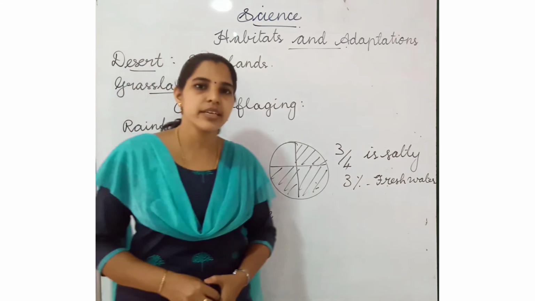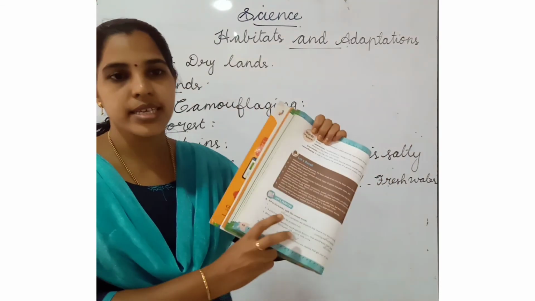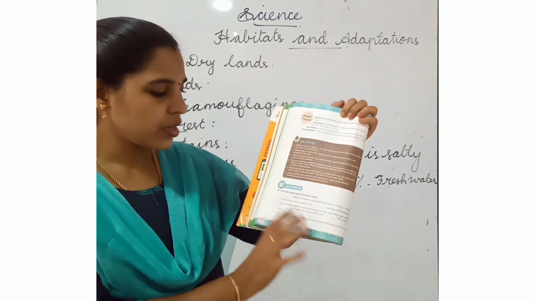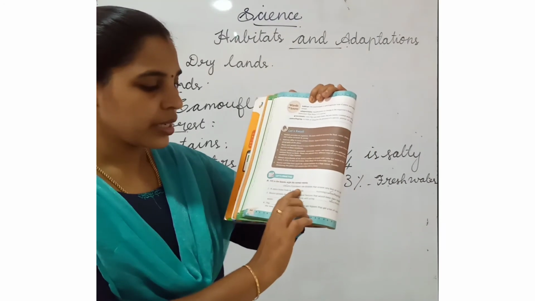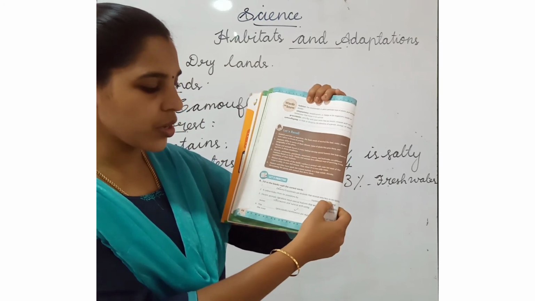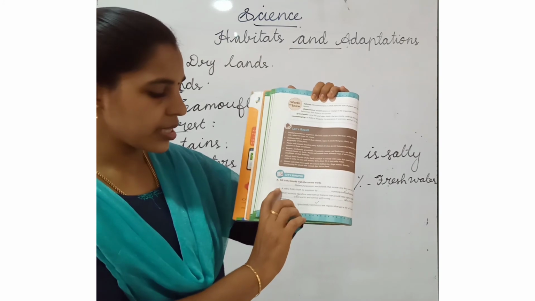Did you understand, children? Now take your book, page number 66. Fill in the blanks with correct words. Question 1. Dash are dry lands that receive very less or no rainfall. Answer: deserts. Second one.